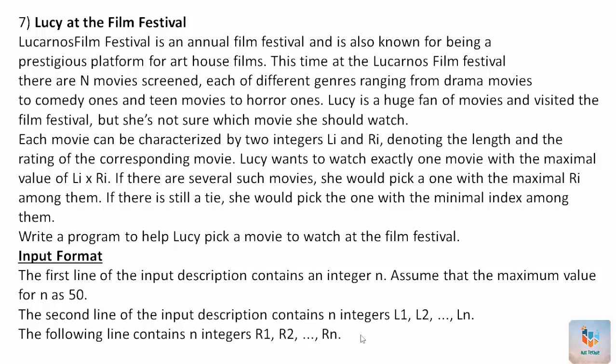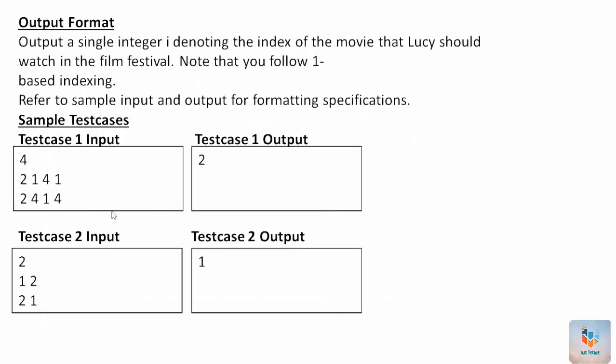So here in a film festival so many movies are going to release. In that, Lucy wants to pick the best movie, the maximum value movie, that she wants to watch. So how can we achieve that? Here you can see the output should be a single integer I denoting the index of the movie that Lucy should watch in the film festival.